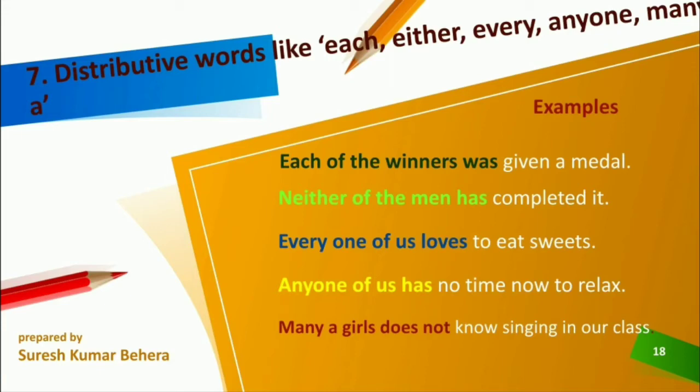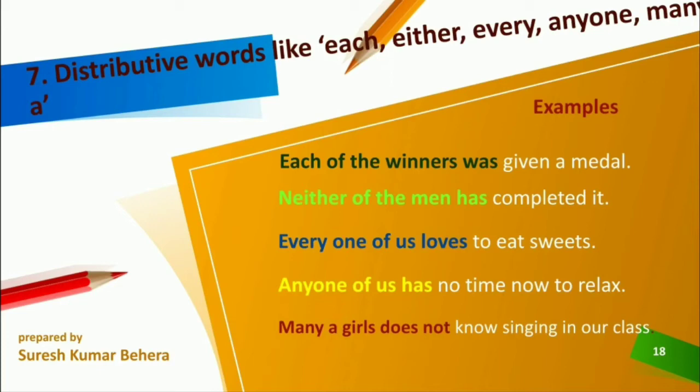Neither of the men has completed it. Maybe 3 men, maybe 4 men, maybe 2 men, but no one has. So the subject is singular, and accordingly the verb is also singular. Everyone of us loves to eat sweets. So "everyone" refers to single, though it means many of us. So it is also singular, and accordingly "loves" is also a singular verb.